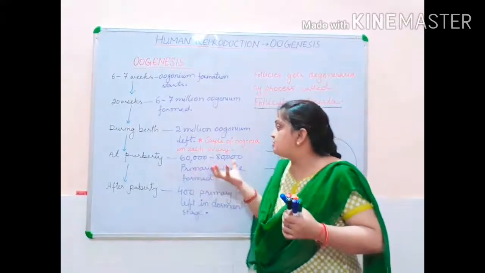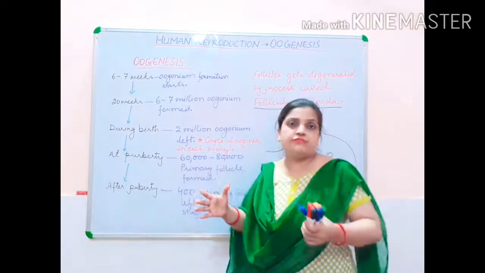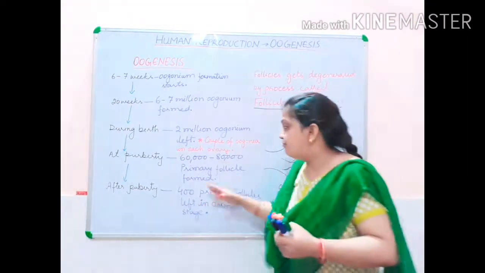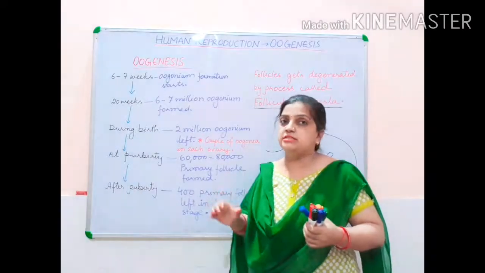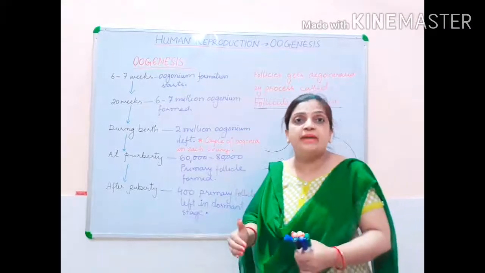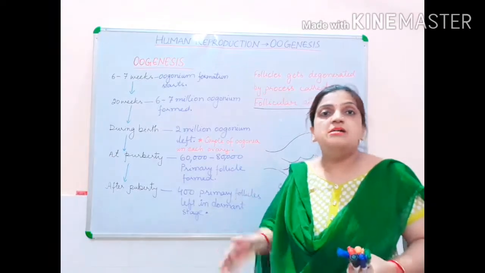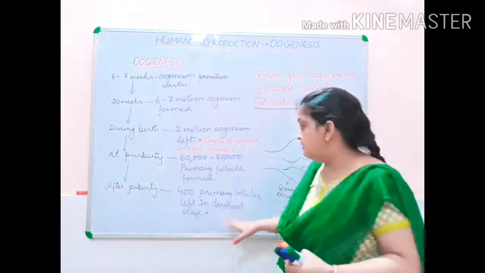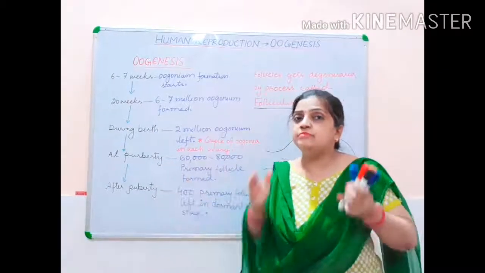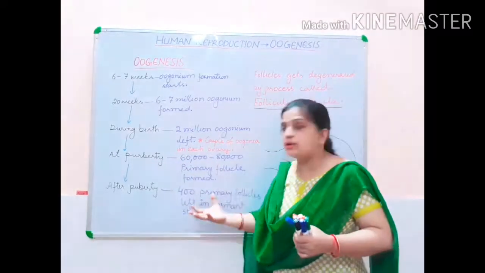From these 60,000 to 80,000 primary follicles, many get degenerated and only approximately 400 primary follicles are left, which are in active state, which really participate in the fertilization process, or in the menstrual cycle process, and this remains inside the body of females for a long time, from the time of menarche to the time of menopause. Only 400 is left.